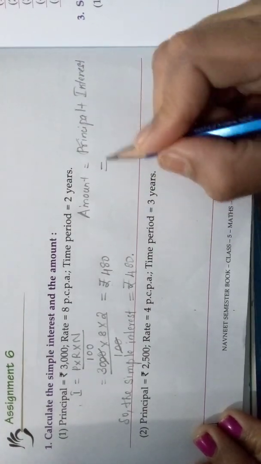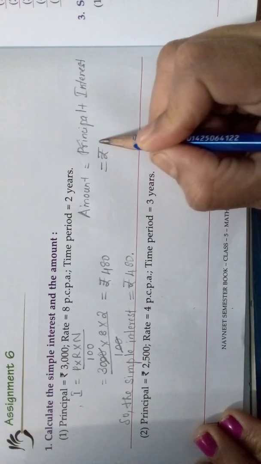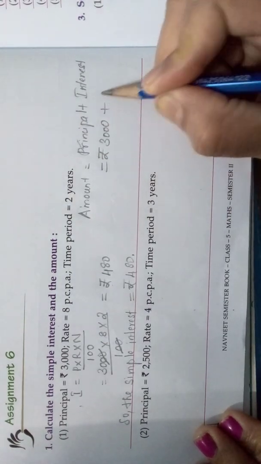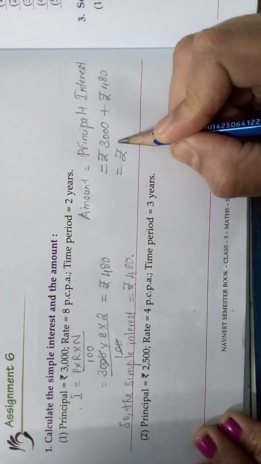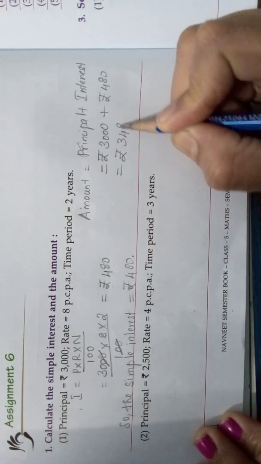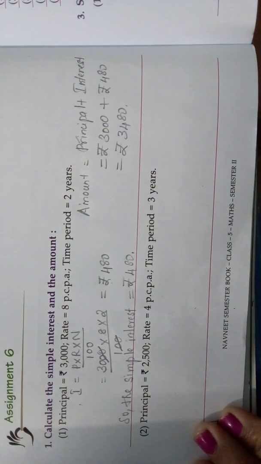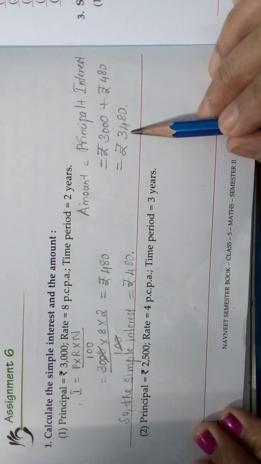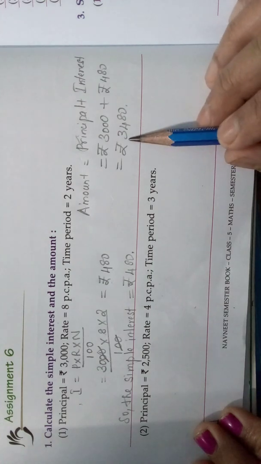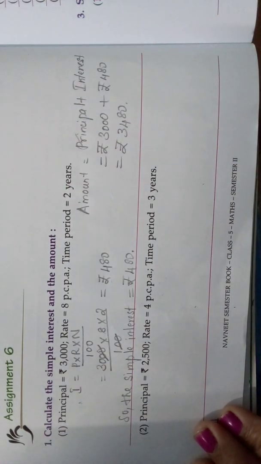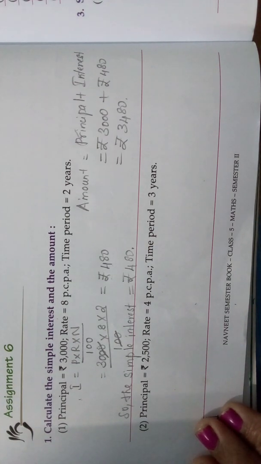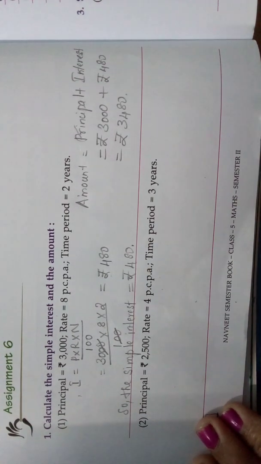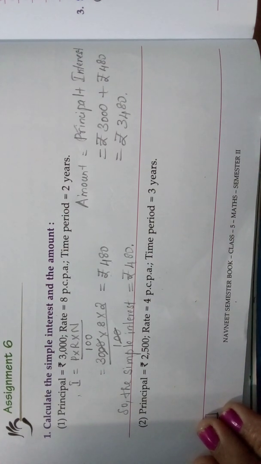So, that is nothing but how much? Principal, rupees 3,000 plus rupees 480, that is nothing but rupees 3,480. So, after 2 years you should return amount 3,480 to the bank. Understood, children? This is about simple interest and the amount. Come, children, we will see some word problems about simple interest.